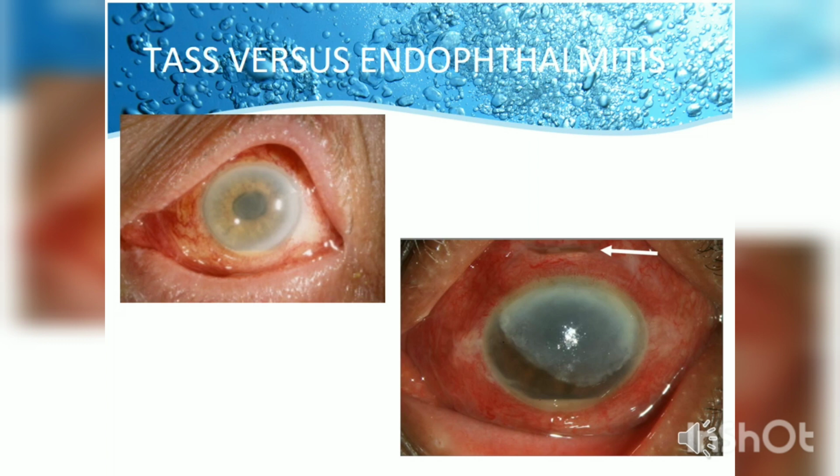Now we should be differentiating TASS from endophthalmitis. In the first picture, you are seeing a TASS case where you have diffuse corneal edema from limbus to limbus. Whereas in the second picture, you can see an endophthalmitis case where the corneal edema is not from limbus to limbus. There is a clear corneal margin at the inferior part of the limbus.